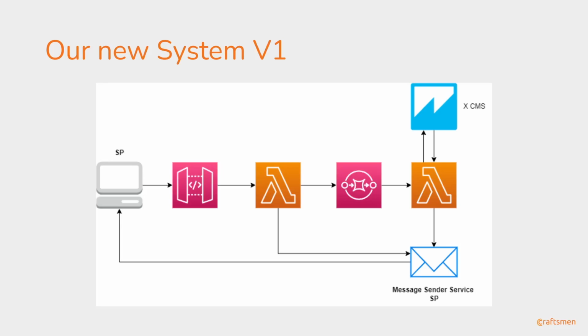And this particular SQS is a FIFO queue. So every request that comes will be serialized and performed in a first come first serve manner. Even if multiple requests come, all of them will be tunneled into that queue, and the requests that come first will be served first. That's how the system worked.